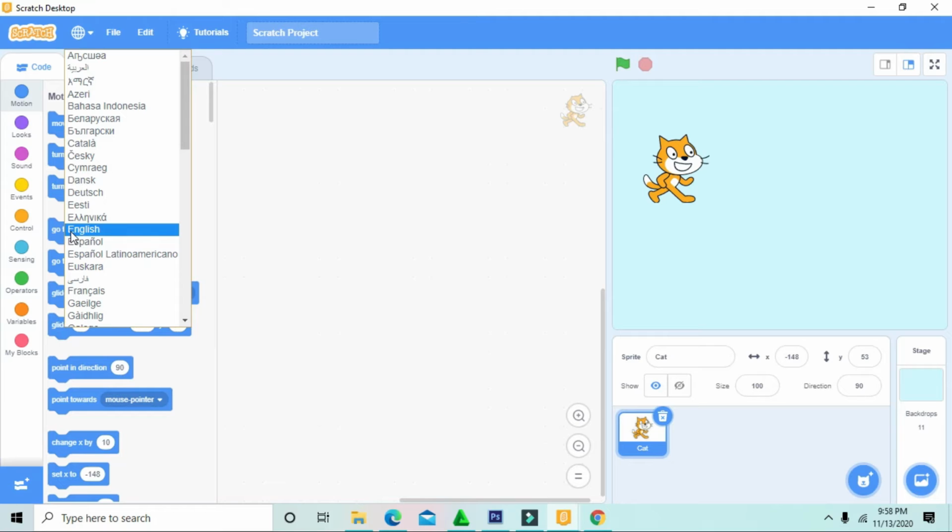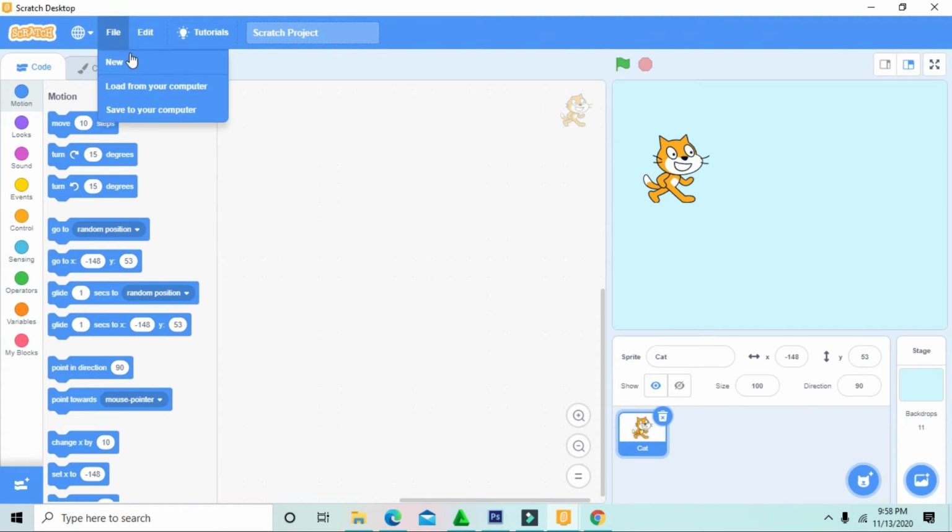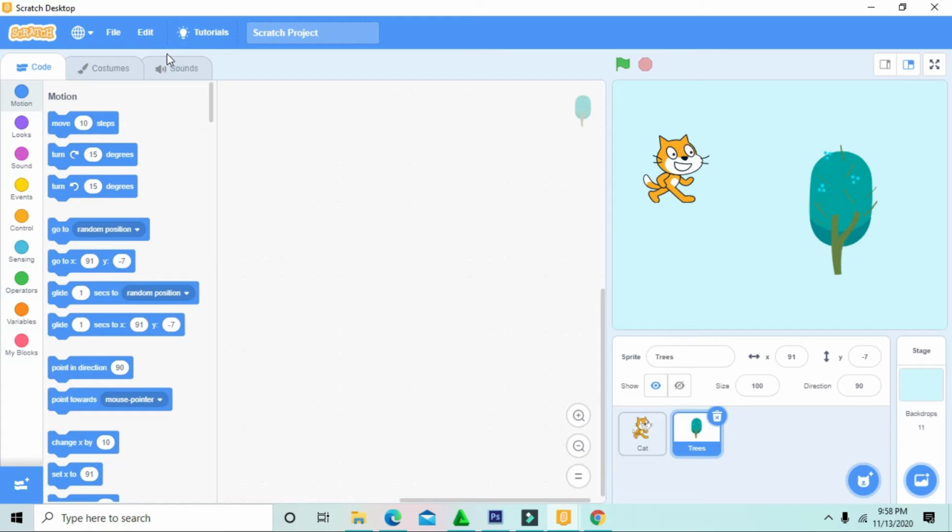I pick English. The Indonesia, Prancis, Spanish, mayonnaise. There's file, how you can make a new project, load it and save. Next, edit, restore. Oh, this is edit. We can restore all the file, but we don't want it.